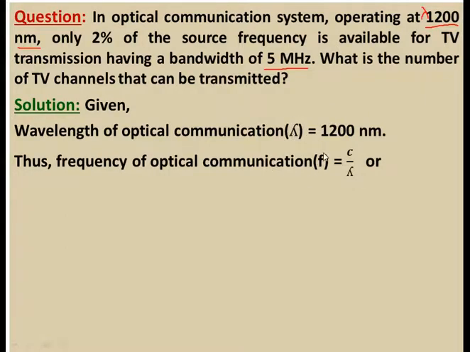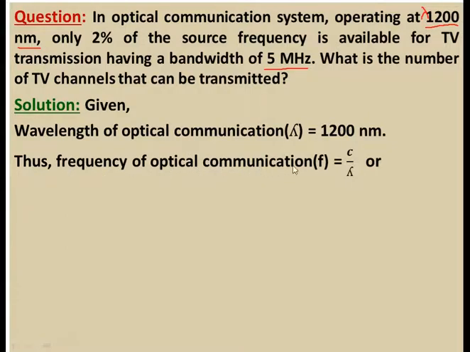As you know, frequency is equal to velocity by wavelength. Its velocity will be c, the velocity of light, divided by lambda, the wavelength, 1200 nanometer.